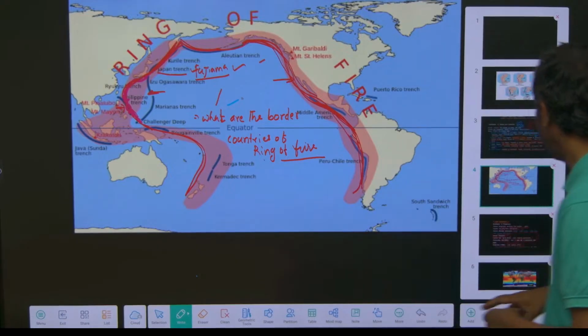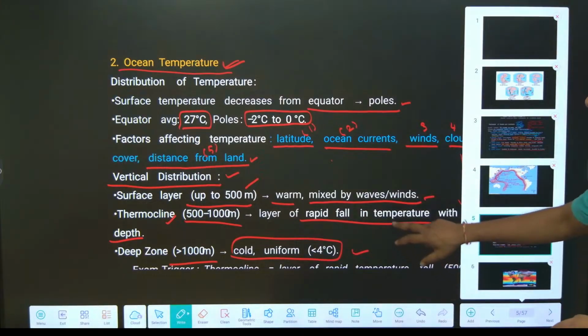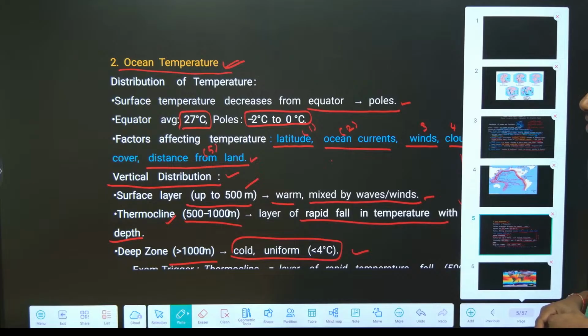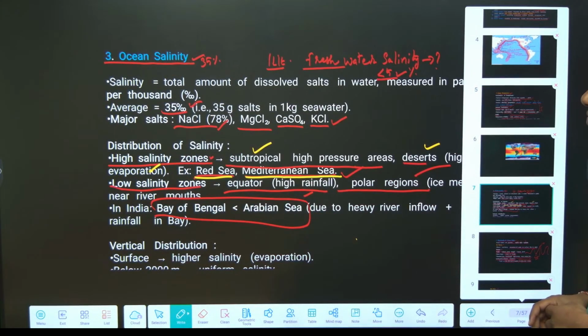Ocean temperature distribution is important: the vertical distribution of temperature, surface layer, thermocline and deep zone. Salinity is also important: 35 grams per thousand is the salinity of the ocean, and below 5 is drinking water. Salinity distribution is also important.